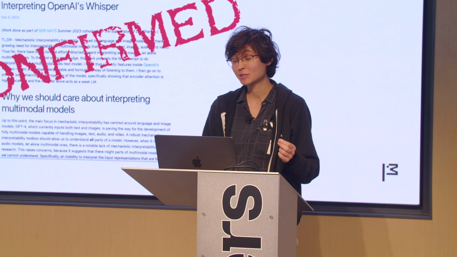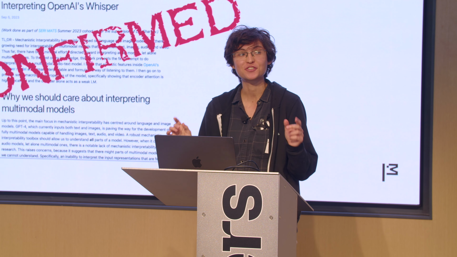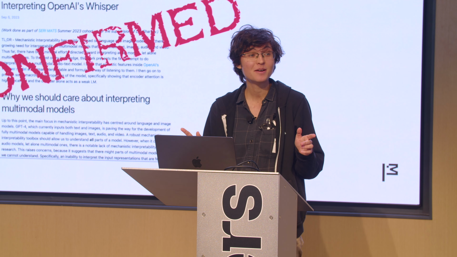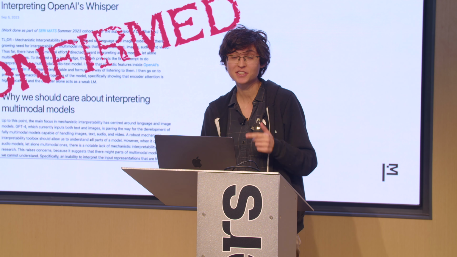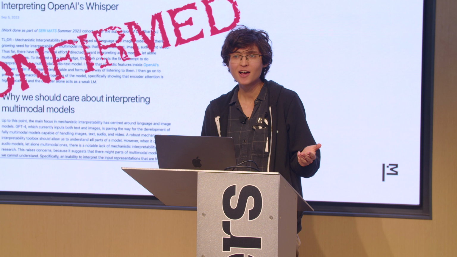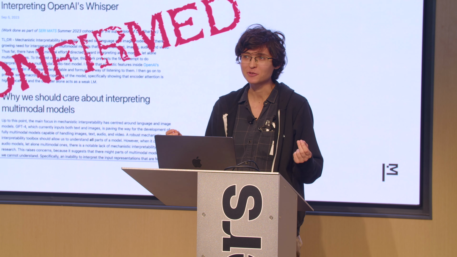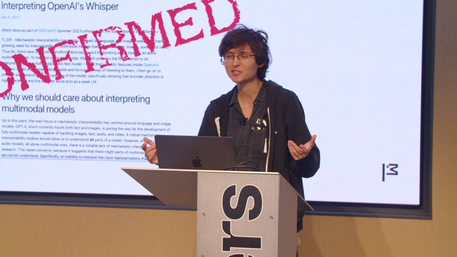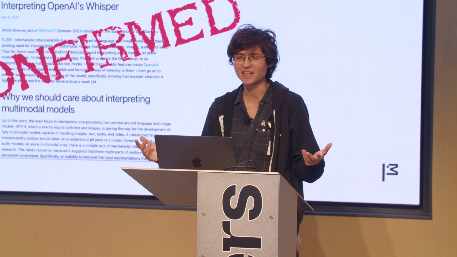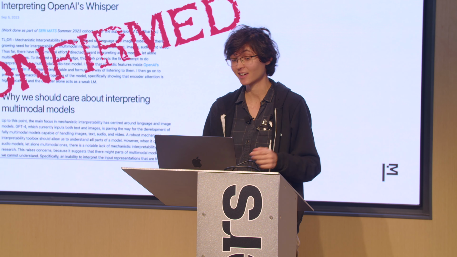Additionally, what I think is my most interesting result is I found features that don't correspond to speech at all, but actually correspond to background noise, to laughter, even to animal sounds, which I think is kind of weird because we train these models just to do transcription. Like, why do they also understand all of these other sounds? Kind of spooky.